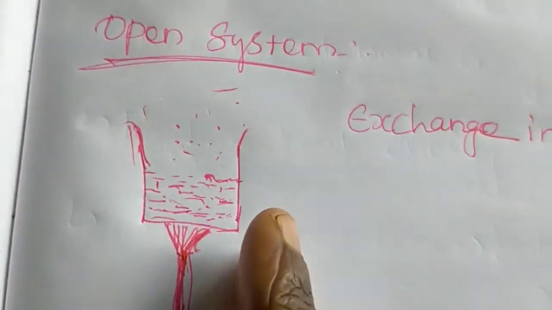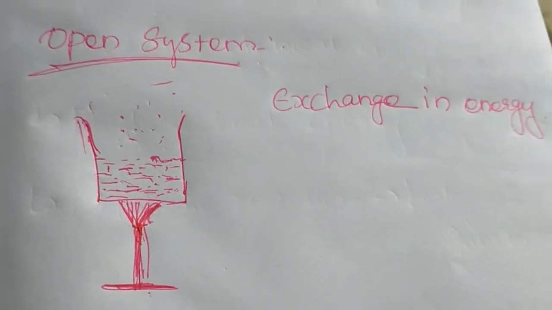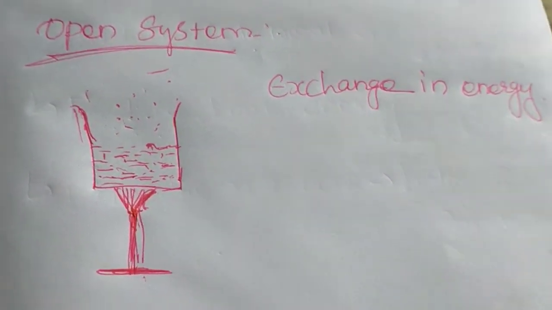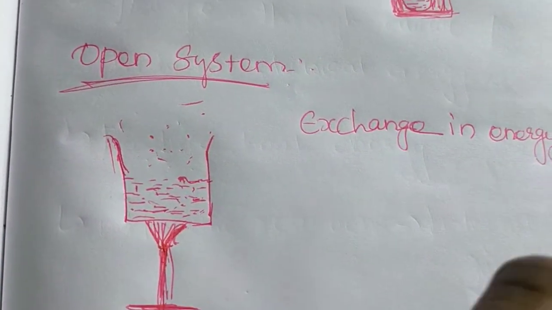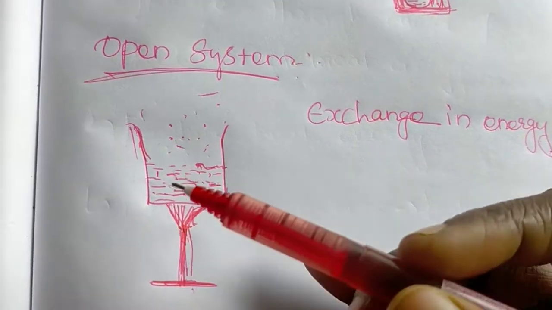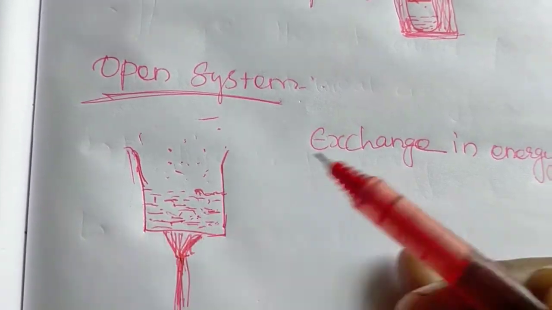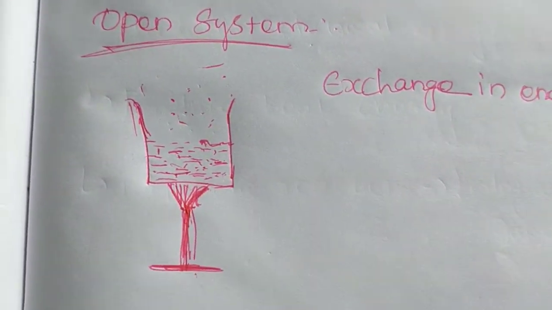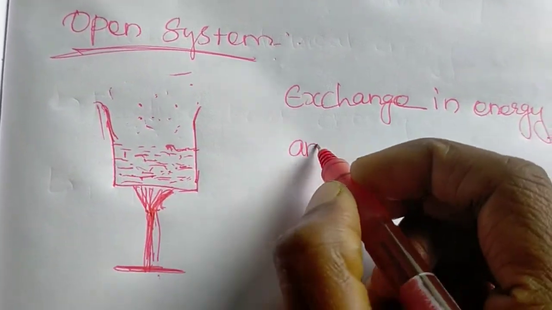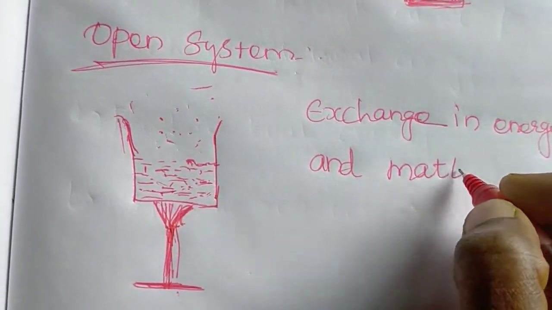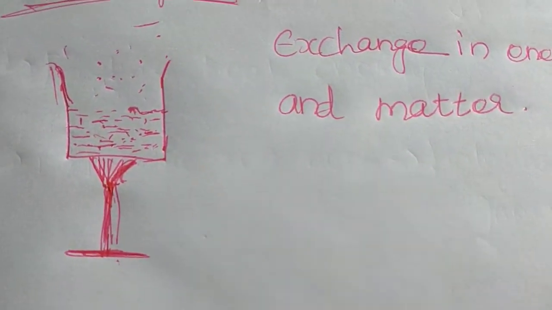So during this open system under thermodynamic conditions, it exchanges its energy and also exchanges the particles or the matter present in that system with the surroundings. So exchange of energy and matter with its surroundings is called open system.